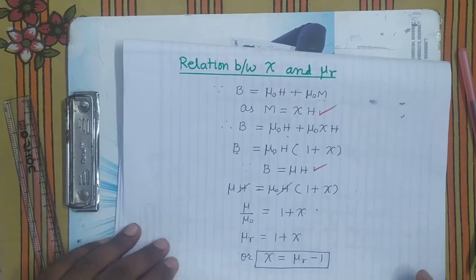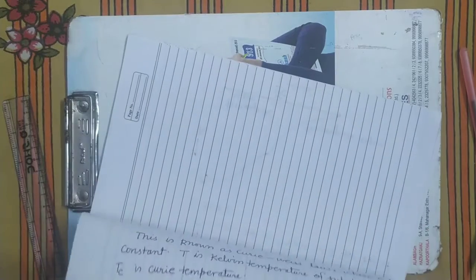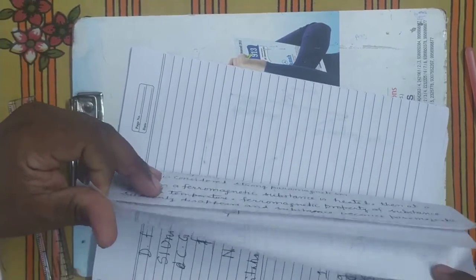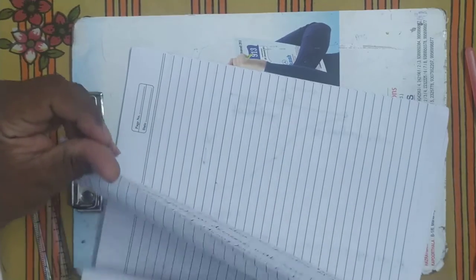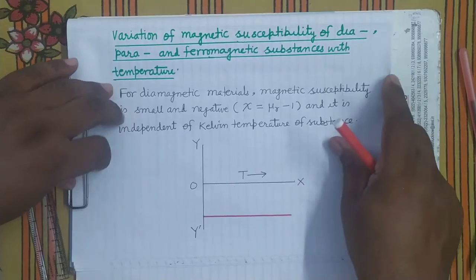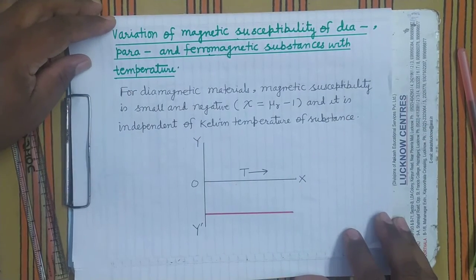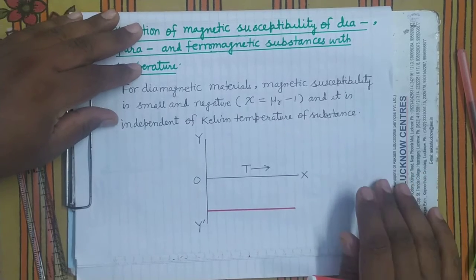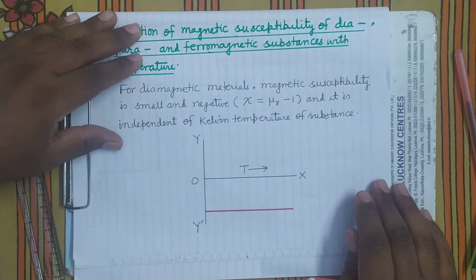Is it clear? Now in the next topic we will see the effect of temperature on the magnetic susceptibility. For diamagnetic material there will be no effect on the magnetic susceptibility on increasing the temperature.